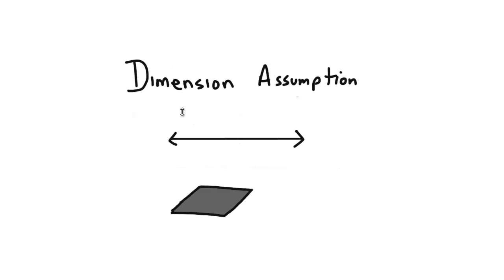Alright, last but not least, we have the dimension assumption, which is another postulate, and that states that for any line you can have a point that is outside of that line, just like that, or one over here, which demonstrates that there's dimensions to this. And for any surface plane, like this one here, we can have a point that's not on the surface. Right here or right here. Alright, so that's the dimension assumption.